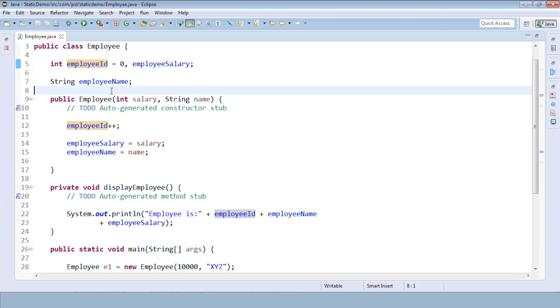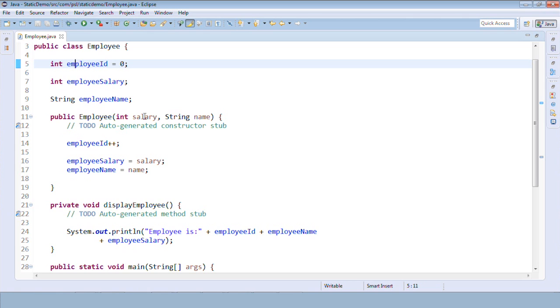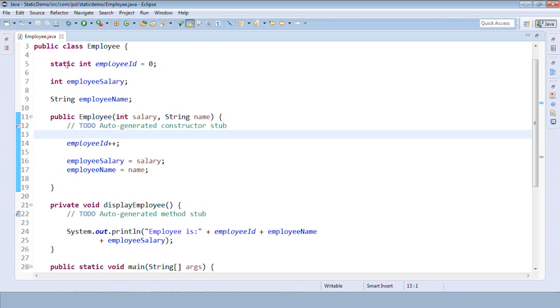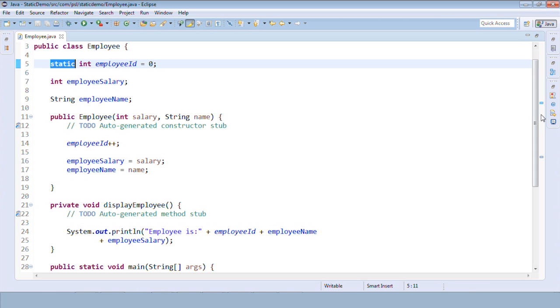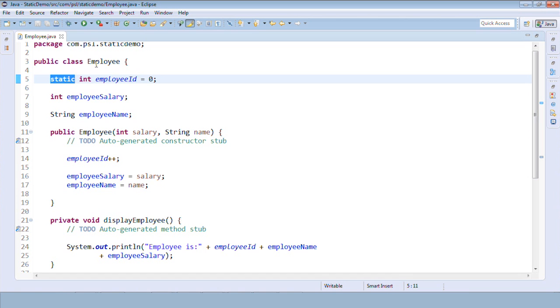Fine. So what I'll do, I'll just make it static. I don't want employee salary as static. I'll just declare it as a simple integer. I should end this with the semicolon, and what I want is a static variable. So I can use a simple static keyword in front of the variable, something like this. That looks simple now. Yes, that's it. So once you make it static, what will happen? It will not reinitialize. It will not create a new variable every time. Yeah, let me execute this now.